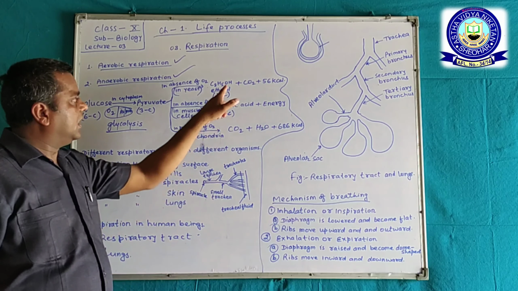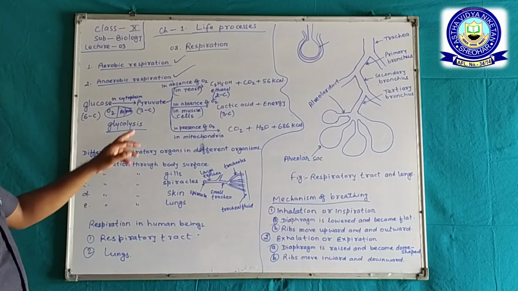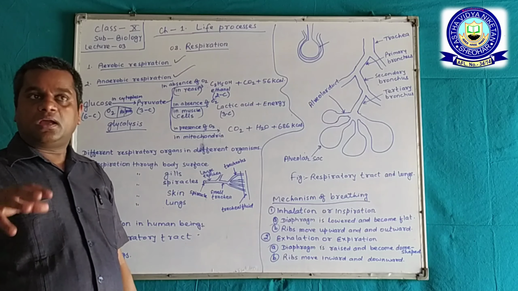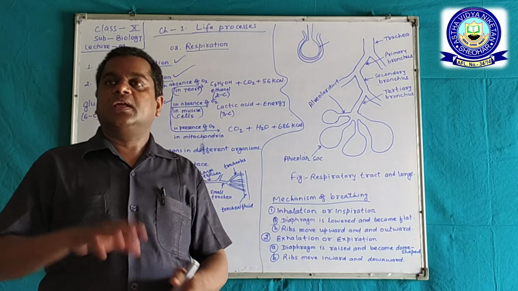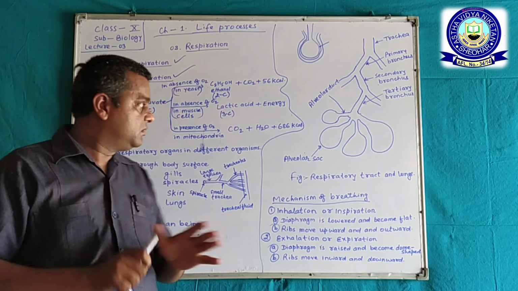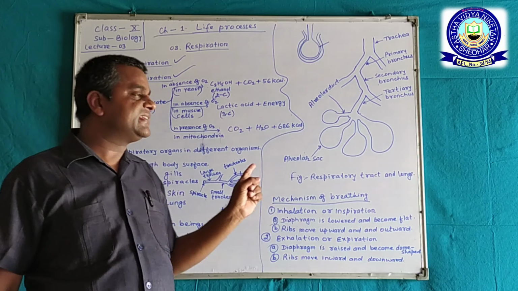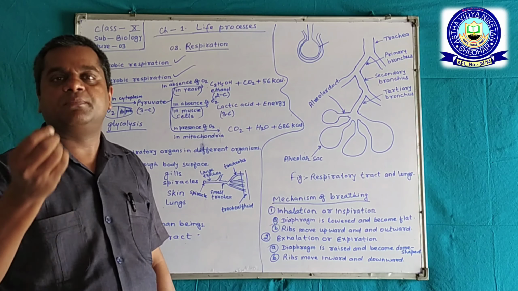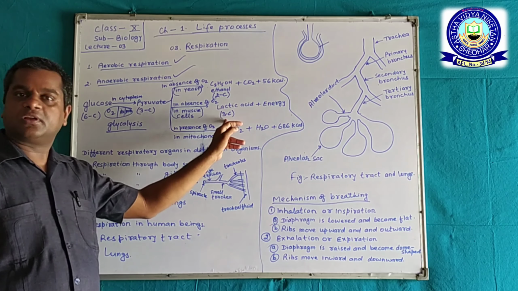Here ethanol is a 2 carbon compound. Now we see that in muscle cells, in the absence of oxygen, pyruvate is converted into lactic acid and releases some energy. Here lactic acid is a 3 carbon compound.